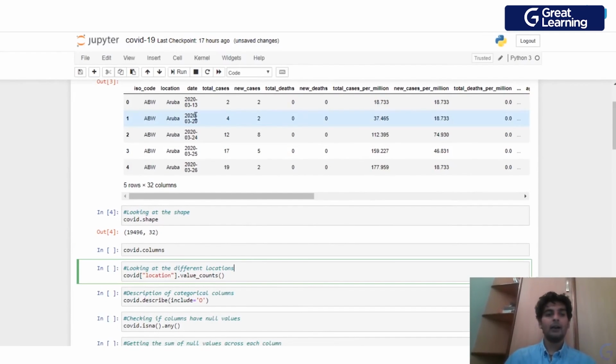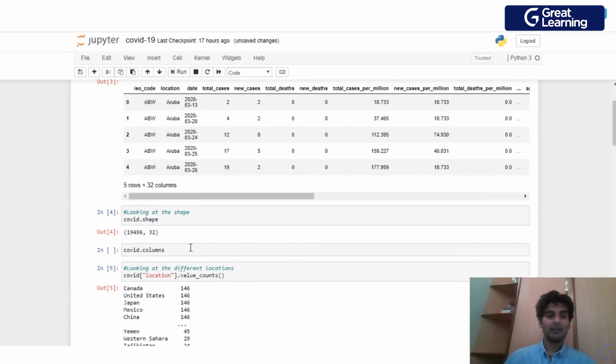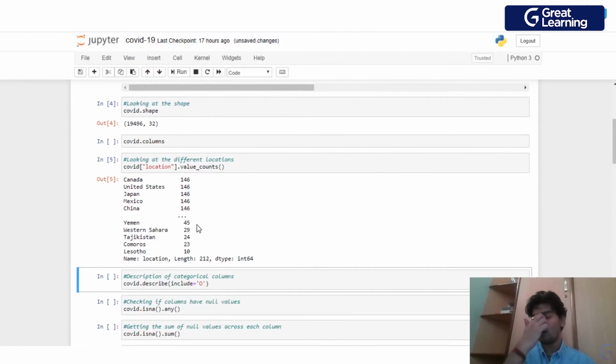Now we will go ahead and see what the different locations present are. So what we're doing is selecting this location column from this covid data set, and checking the frequency of each location, that is, how many records are present for each of these locations. So we're just typing covid location dot value_counts, and as you see, these are the different countries which we have.